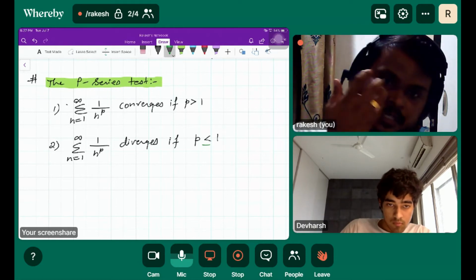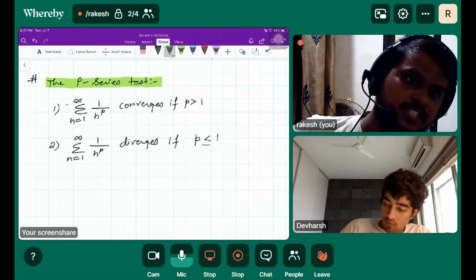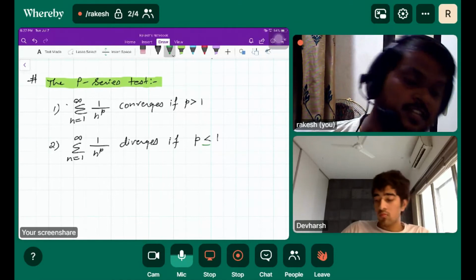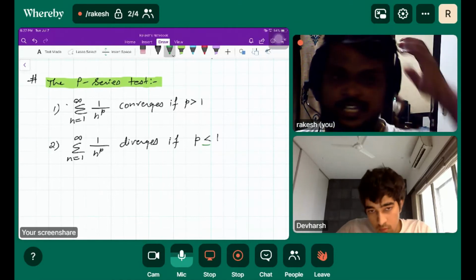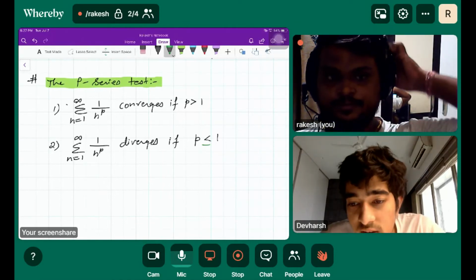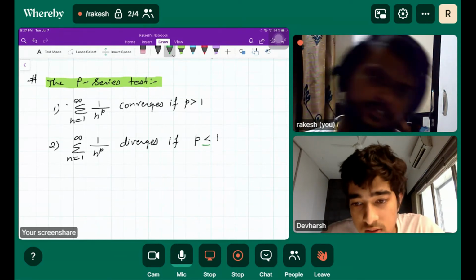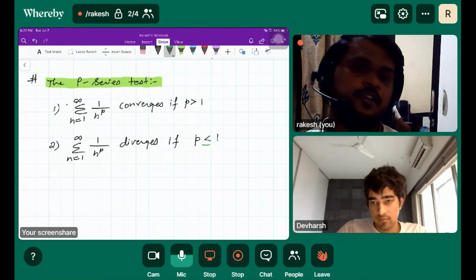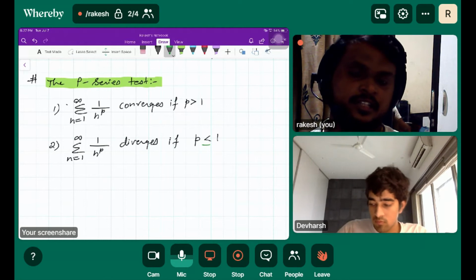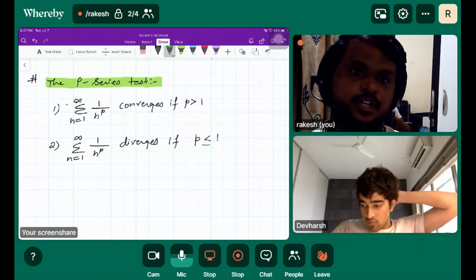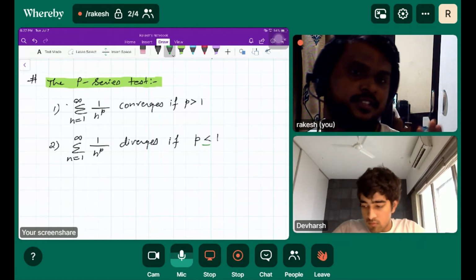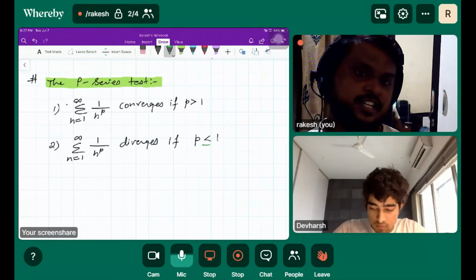This means the series diverges for p less than or equal to 1. For p equal to 1 we have already seen that this type of series is the harmonic series. So for convergence of this series, p has to be greater than 1.